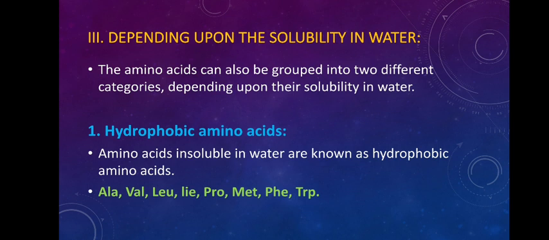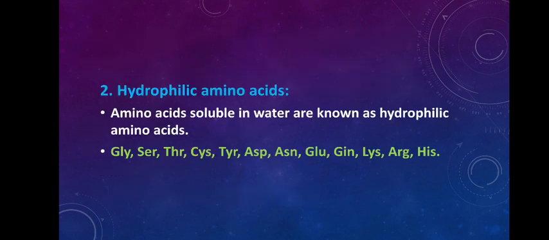Alanine, valine, leucine, lysine, proline, methionine, phenylalanine and tryptophan are considered hydrophobic amino acids, and those which are soluble in water, hydro, water, philic, loving, those which dissolve in water, are considered hydrophilic amino acids: glycine, serine, threonine, cysteine, etc. They all come under hydrophilic amino acids. So there are three different classifications. One is based on the R group present, next is based on nutrition, third depends upon the solubility in water.